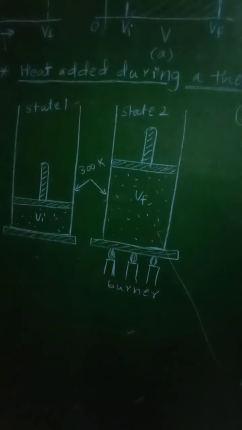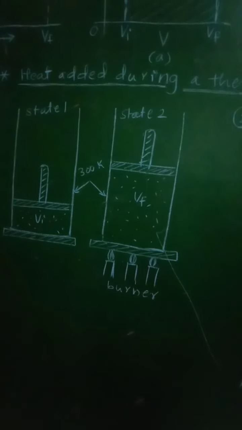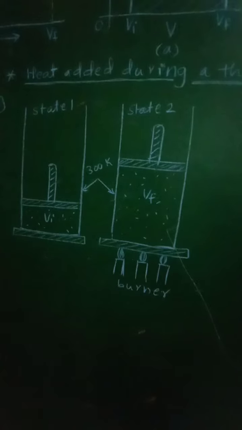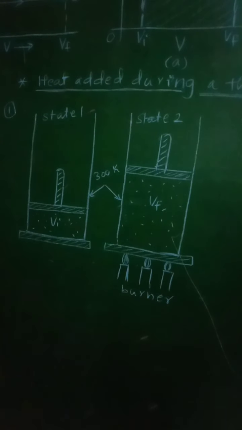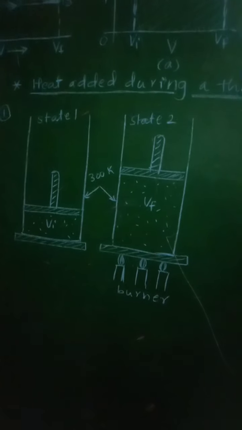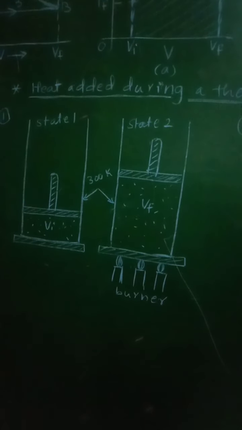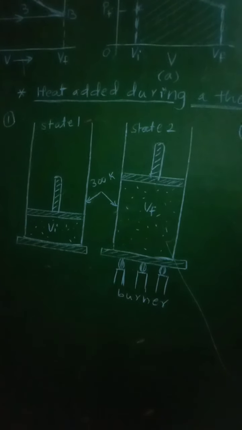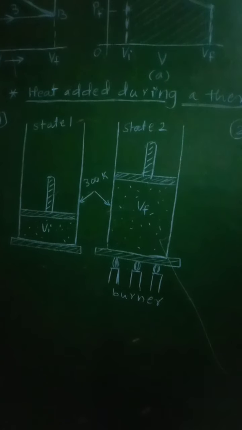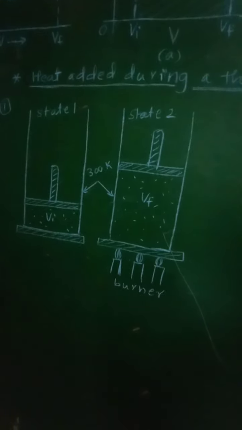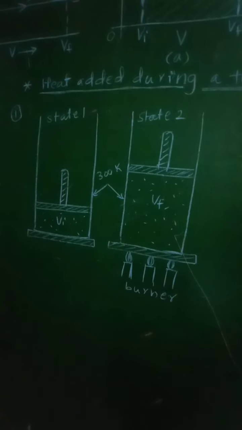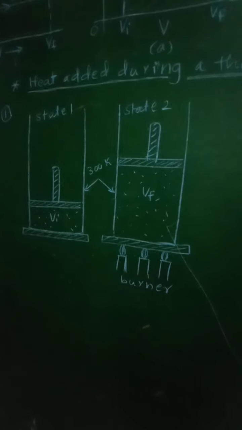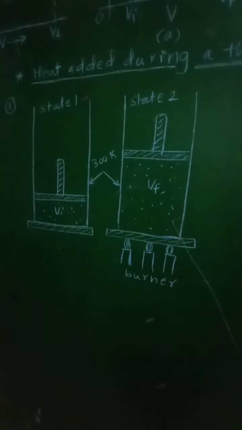it reaches its final volume phi f isothermally, because temperature remains constant, and the system absorbs a finite amount of heat during this process, because heat energy will be absorbed so as to heat that gas isothermally, that is there will be no increase in the temperature of the gas, only its volume will get changed.